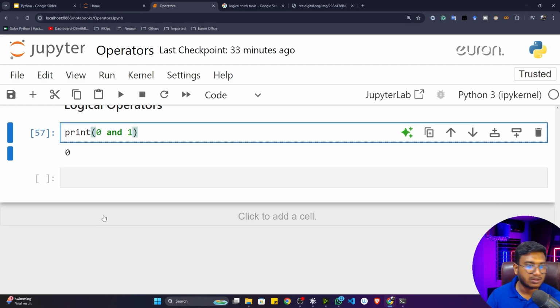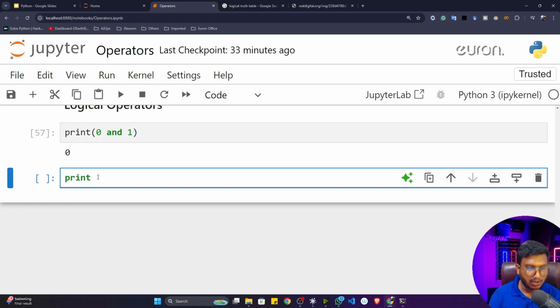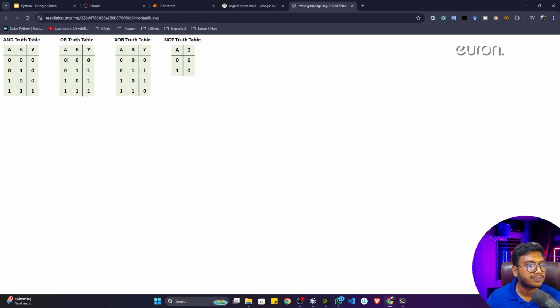Now we have another logical operator called OR. Let me also show you the OR example. Let's say I write 1 or 0. Now tell me what will be the output. Just try to open this particular table and see. Whenever I'm talking about OR, if you have 0 and 0, that means both gates are open, it would be 0. So at least one gate should be closed, then it would be 1. You can see 0 and 1, that means this gate is closed, so the output should be 1. Again 1 and 0, this gate is closed, this gate is open, again it's 1. And if both gates are closed, again it's 1.